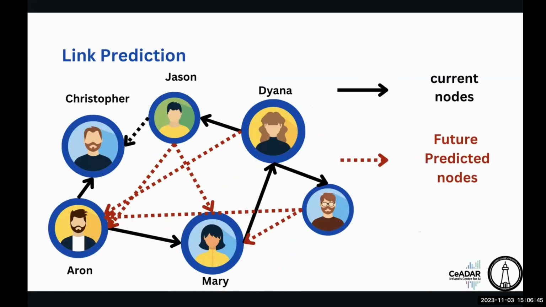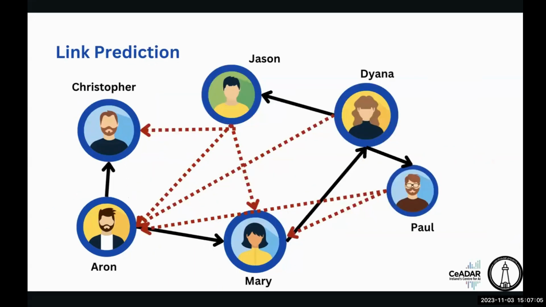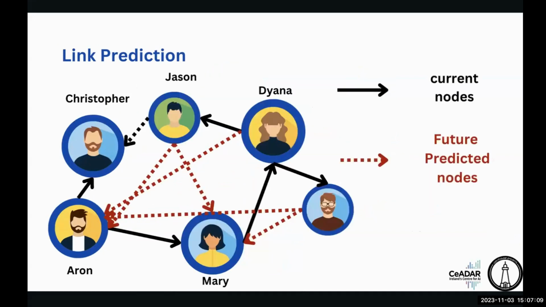Based on link prediction, we can see how well Aaron is being connected with a couple of the friends of Diana. That's the future connectivity. We can predict how Aaron is being connected with Jason, Diana, and Paul. Sorry, I think I missed writing the name Paul. Sorry about it. That's the futuristic scope of our link prediction.